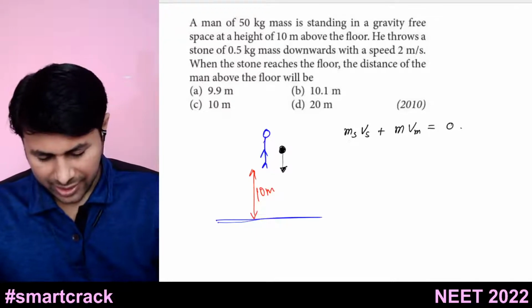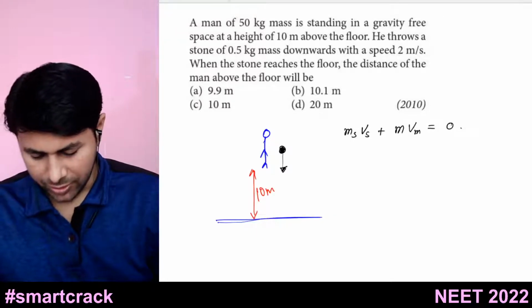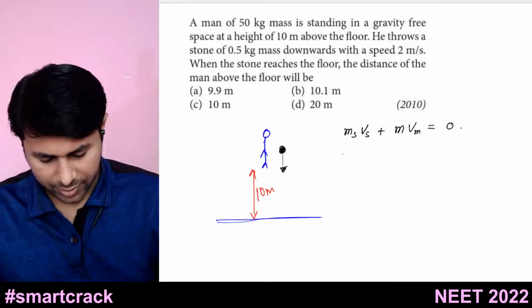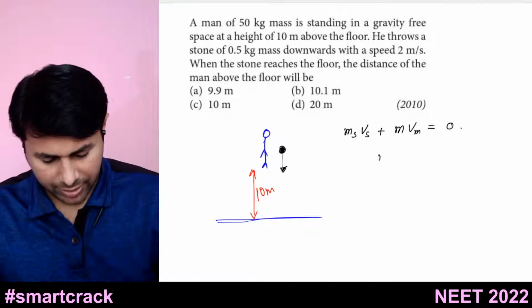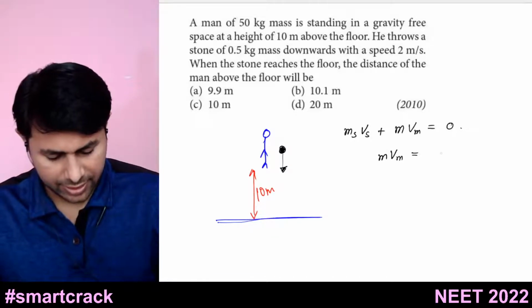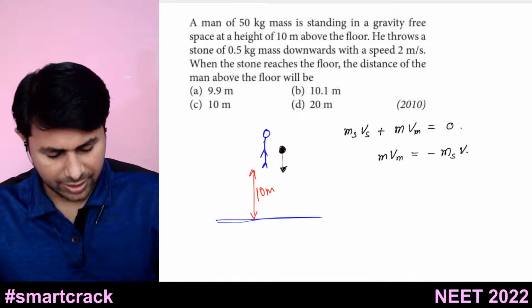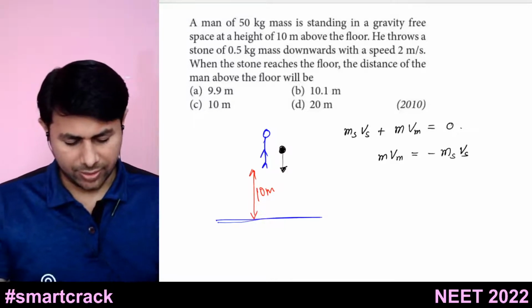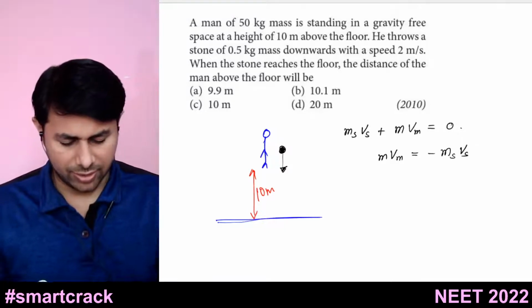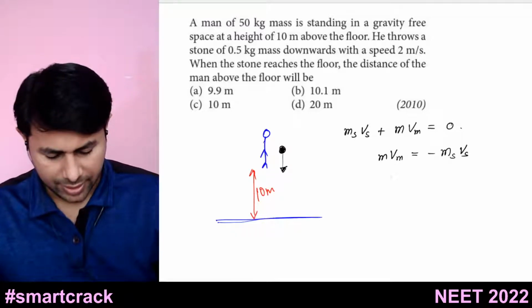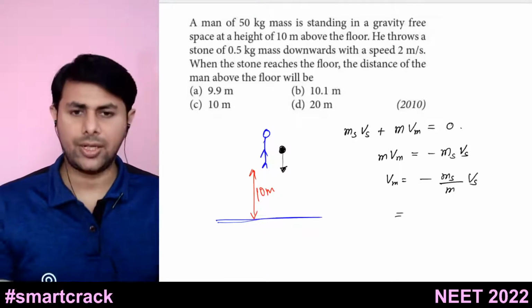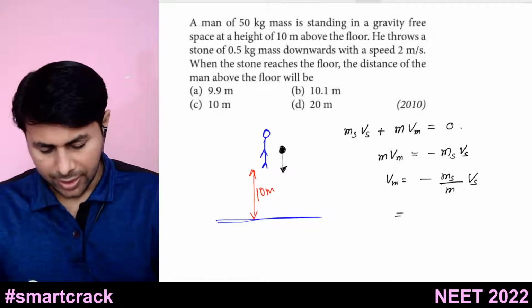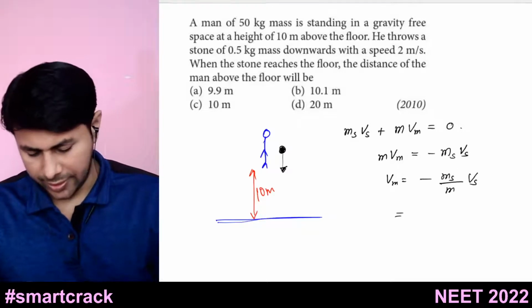So what is ms, the mass of stone? It is 0.5. I want to find out the velocity of this man, so I will take other things on the other side. So it will be minus ms into vs. Now we can substitute values, or we can take the mass of the man also on the other side. So vm, the velocity of man, will be minus ms divided by m into vs. Now we can substitute values. So what is the mass of stone? It is 0.5.